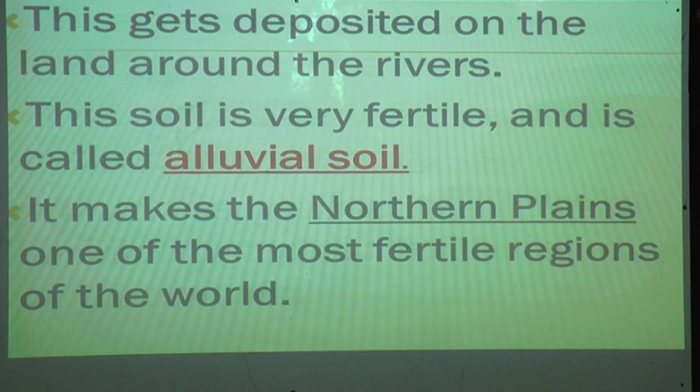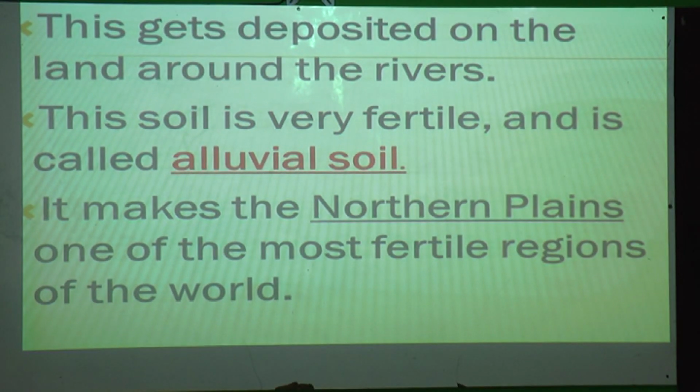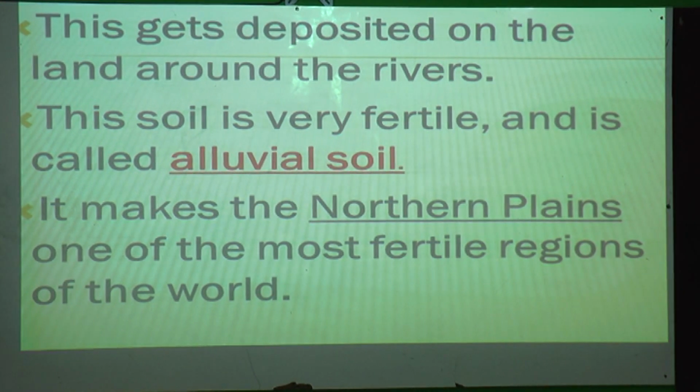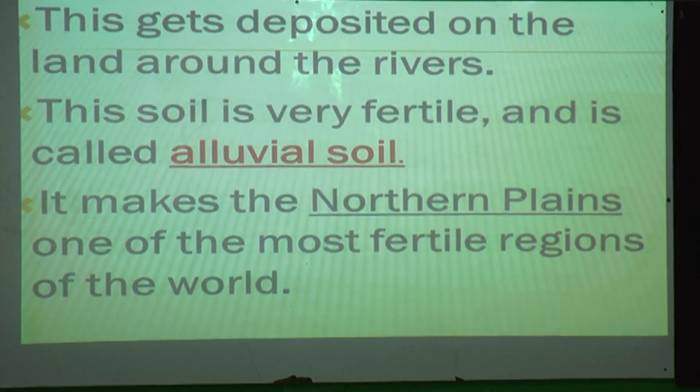It makes the northern plains one of the most fertile regions of the world. Whatever water is flowing from the Himalayas makes the whole northern plain a very fertile region.